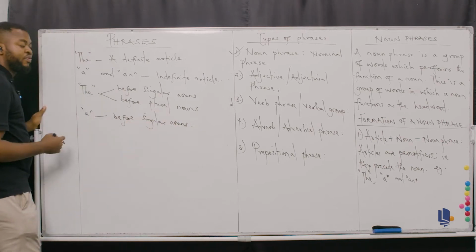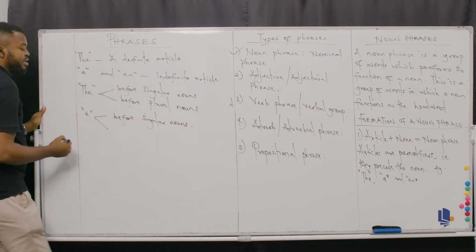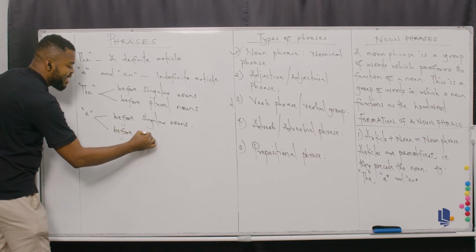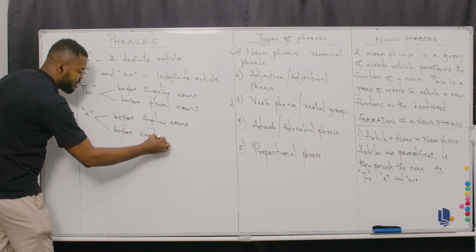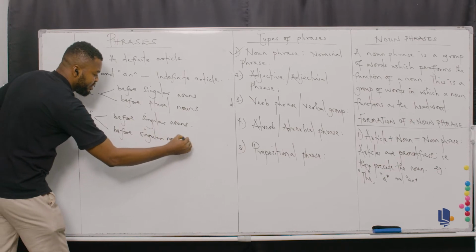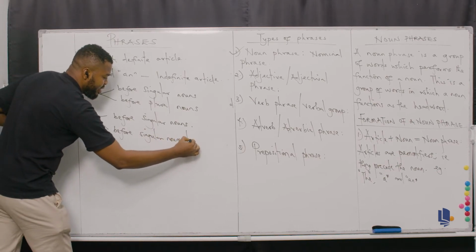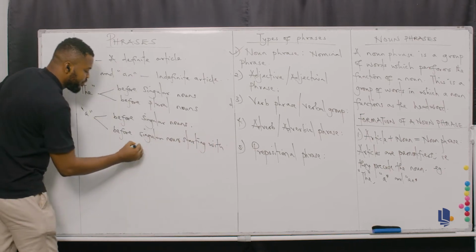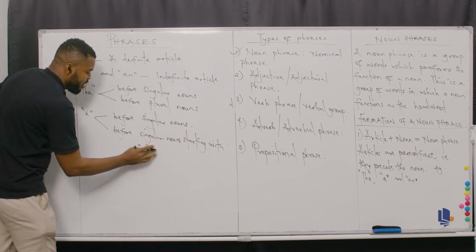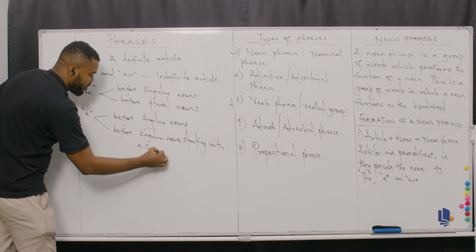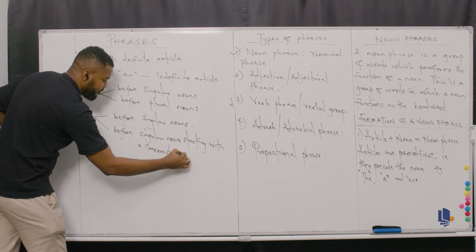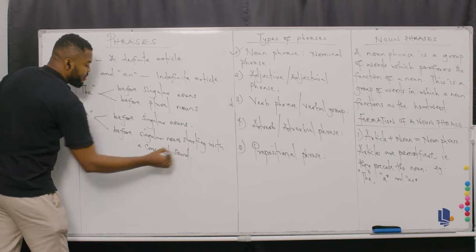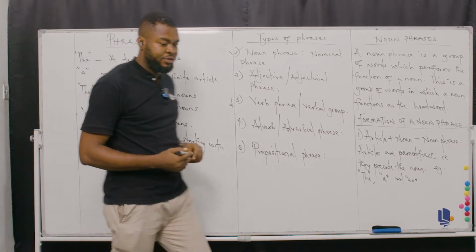And also remember, it can only occur before singular nouns starting with a consonant sound. Don't forget, a consonant sound. I didn't say a consonant letter, a consonant sound. There's a difference between a letter and a sound, okay?